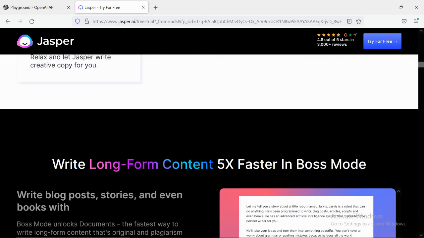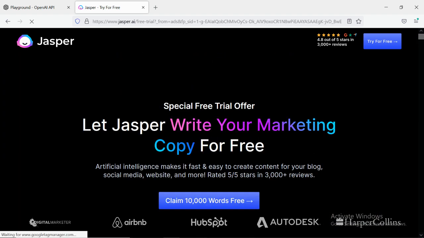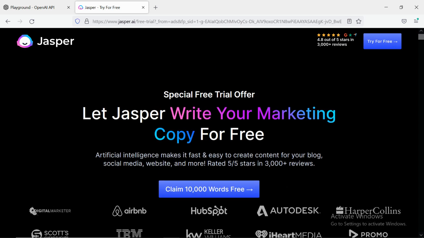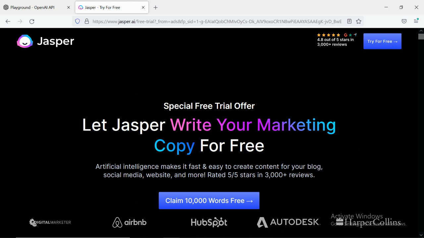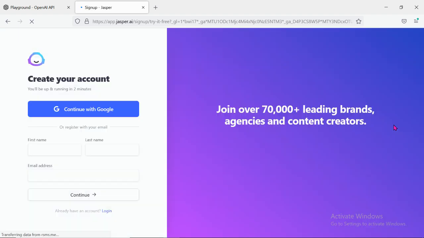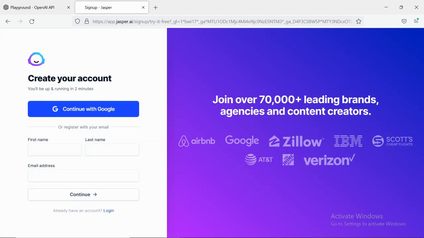So it's not for the average person. But if you have the money to pay for this, you can definitely use this. Jasper is a good A1 tool and it's been used for years now. When you want to try it for free, by the way, they make sure they deduct some amount from your money. So that's why it's not advisable. You should just say you want to try it for free, but you are not really going into it. I've used Jasper by the way too. It's one of a kind also. Besides the cost, if you have the money, you can go for it.